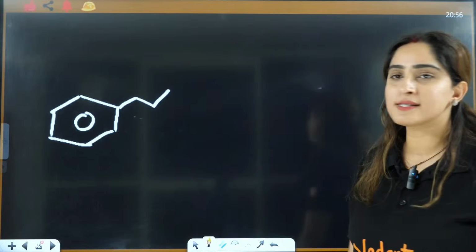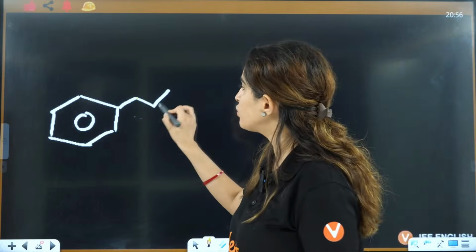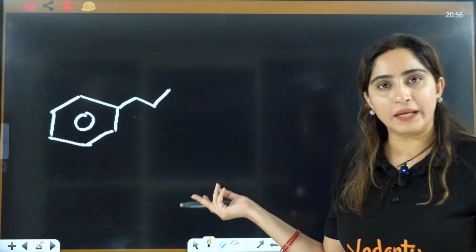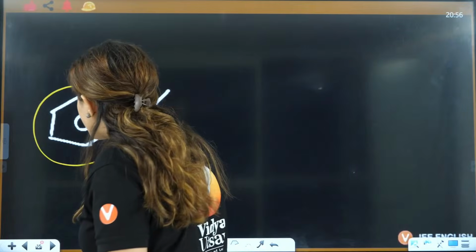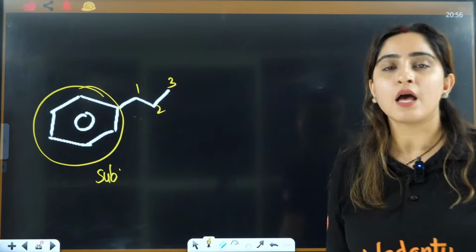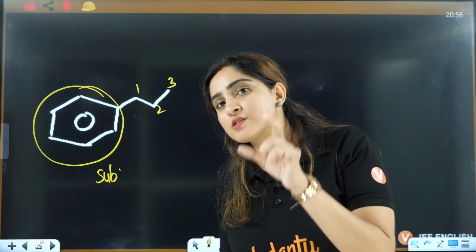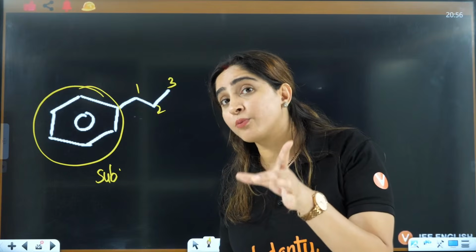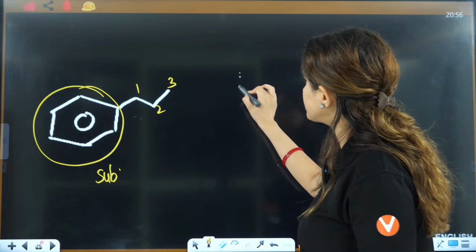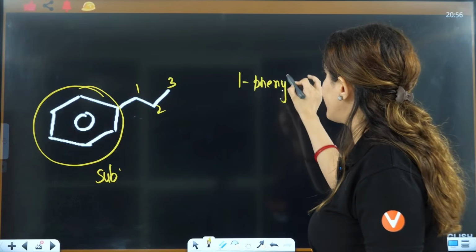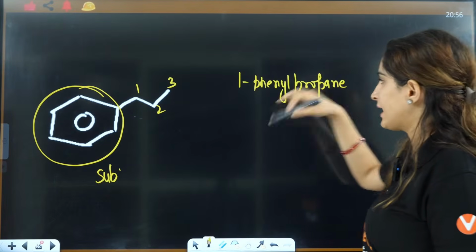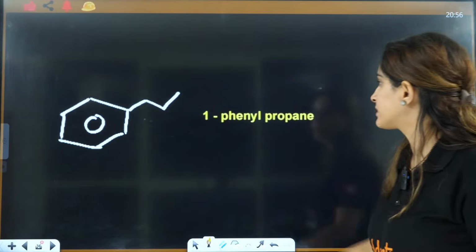So now see this here. Now it is which one? 1, 2, 3. Propyl. For propyl also nobody is saying to choose benzene as the main, right? You will choose benzene as substituent only. Can you tell me why? The rule was benzene will be chosen as main if you have any alkyl group which is methyl or ethyl. Otherwise you will not choose it. So it will be 1-phenyl propane. 1-phenyl propane is the correct answer here.